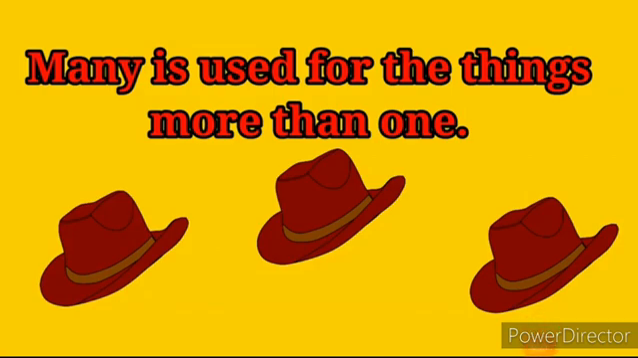Here, how many hats are there? Count it, children. 1, 2 and then 3. 3 hats are there. So it is more than one. If there is only one, we can say one. Then here, count it. How many hats are there? That is more than one. If it is more than one, we can name it as many.